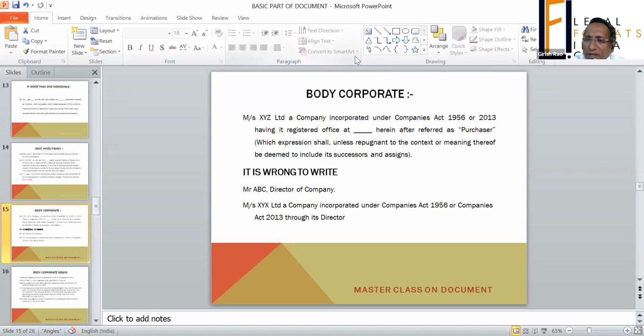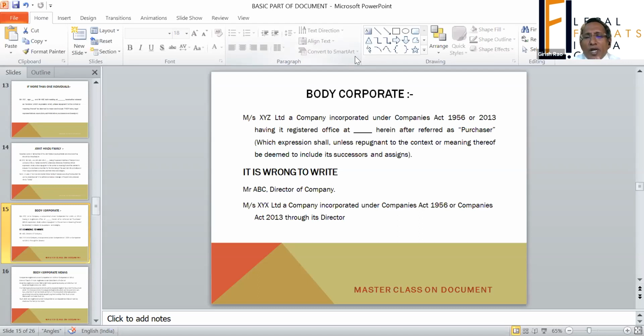Like a human being, they are entitled to own property, they are entitled to sue anyone, and they are liable to be sued by a third person. So it's like a living person; as far as the law is concerned, it's a living person,